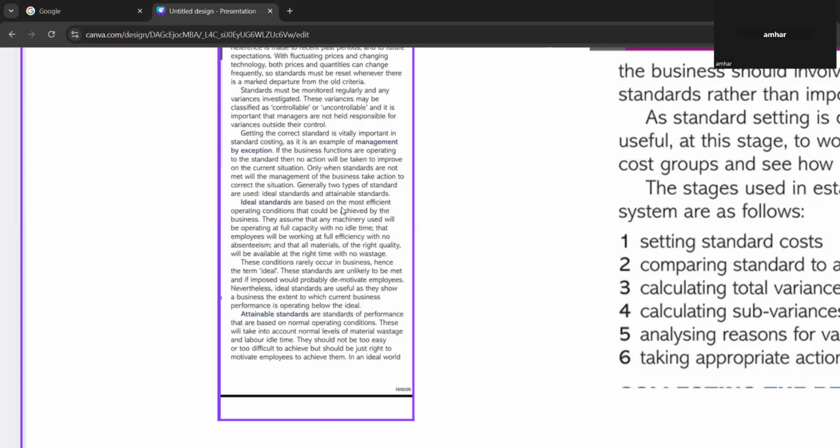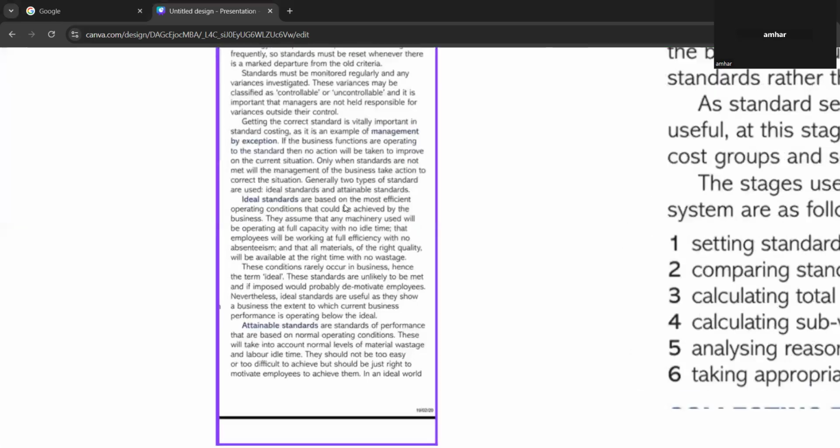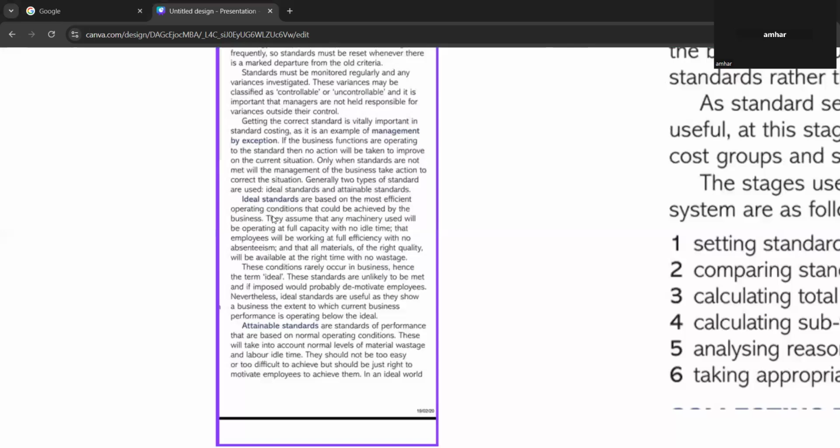Ideal standards are based on the most efficient operating conditions that could be achieved by the business. They assume that any machinery used will be operating at full capacity, with no idle time. So it's like the most efficient operating conditions. That is meant by ideal standard. They will assume that the machinery will be operating at full capacity, with no idle time.